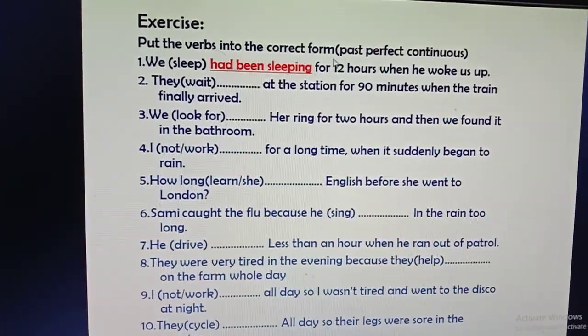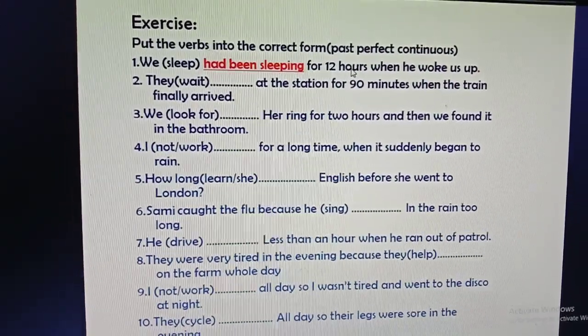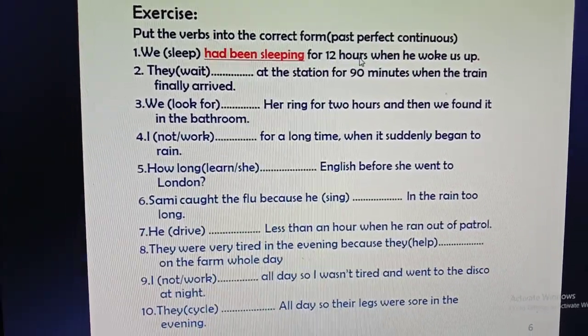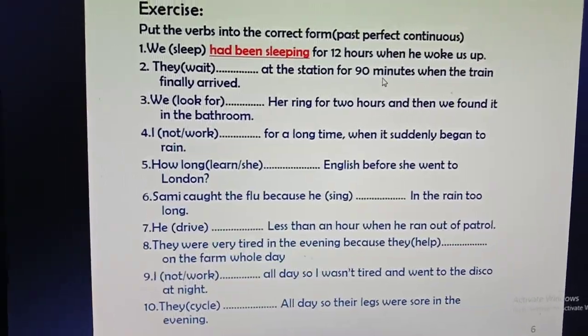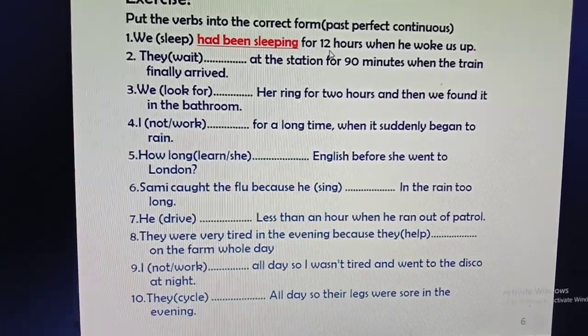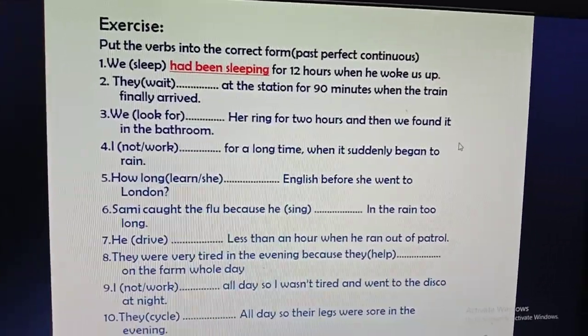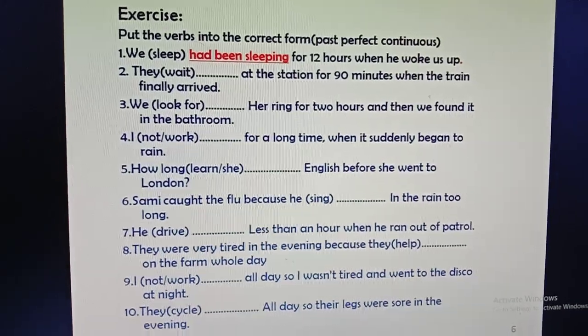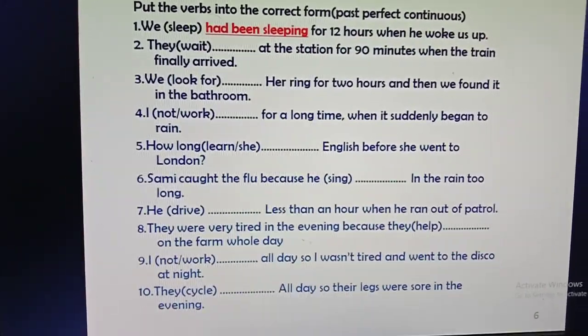You can see there is an indication of time, that means a long period of time. When you use the past perfect continuous tense, there will be a long period of time. And if the work is a finished action, that would be the past perfect tense.